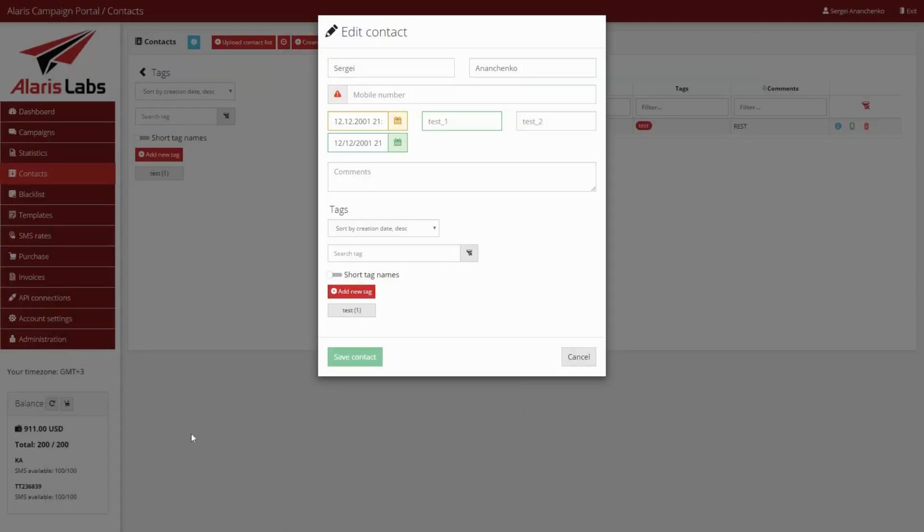In Alaris Campaign Portal, highlighting has been added to custom fields of the date type. If the user enters a date and time in an incorrect format other than you can see on the screen, when creating a contact, the field will be highlighted in orange and the contact cannot be saved. Correct values are highlighted in green.